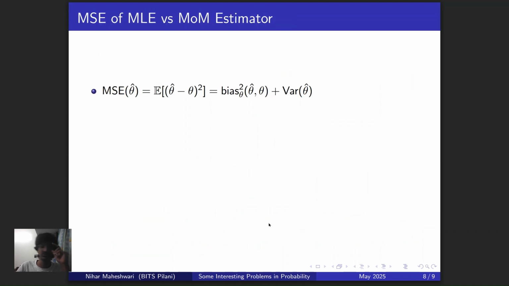And that's what we do. So the mean square error is defined as the expected value of (theta cap minus theta) whole square. Theta cap is the estimator, and theta is the actual value. And this is a very easy formula to prove. Nevertheless, I encourage you to actually work through the calculation yourself. How do you go from the LHS to the RHS?